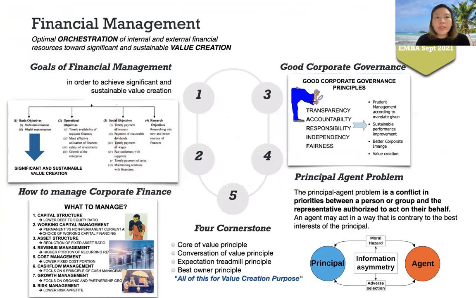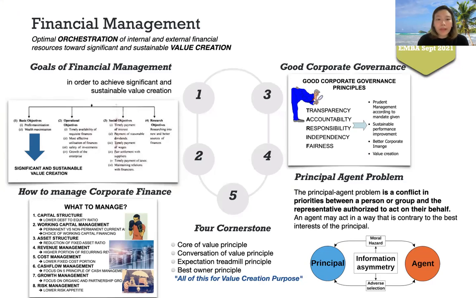Financial management is an optimal orchestration of internal and external financial resources towards significant and sustainable value creation. The goal of financial management is to achieve significant and sustainable value creation. It consists of 4 objectives. Number 1 is basic objective, operational objective, social objective, research objective. All of them towards significant and sustainable value creation.